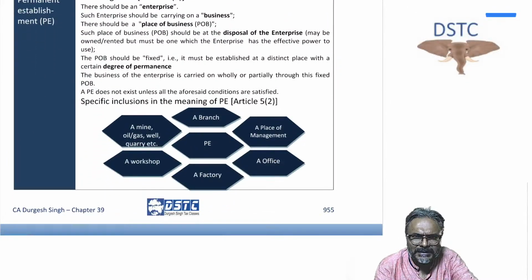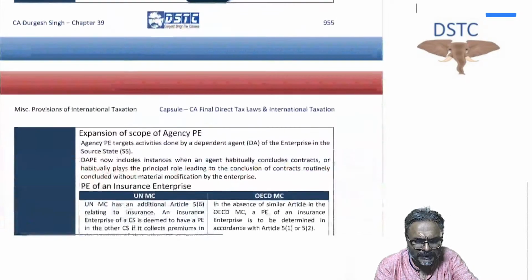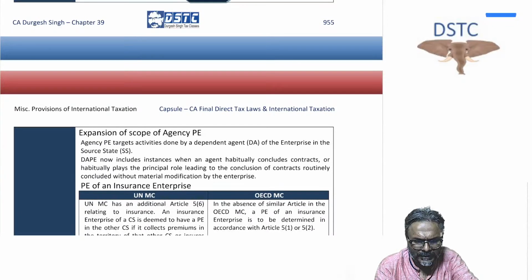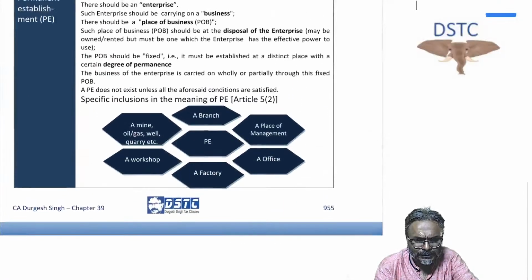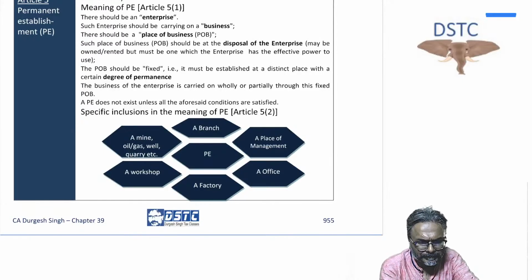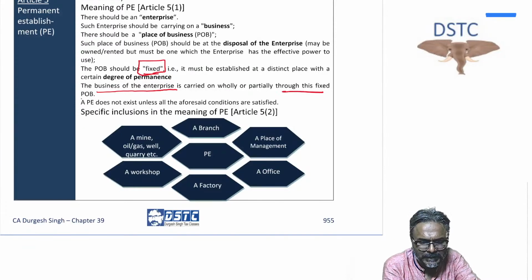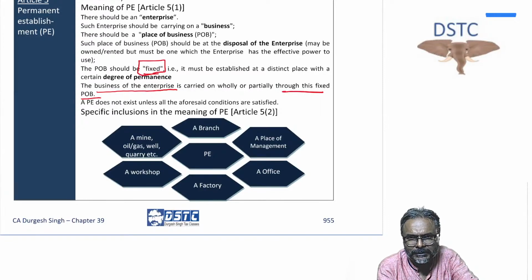Now permanent establishment is a definition, students, which is generally targeted. If you see very carefully in this particular case, what is this permanent establishment? The word permanent by itself would mean something which is fixed, and that the enterprise is allowed to pursue the business primarily through this fixed place. So that particular place will then become a permanent establishment of that particular person.